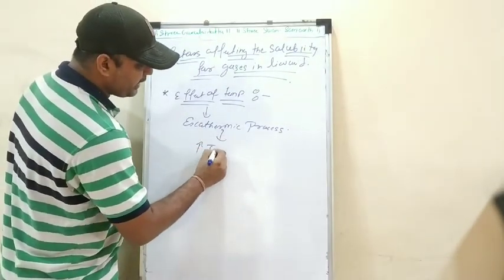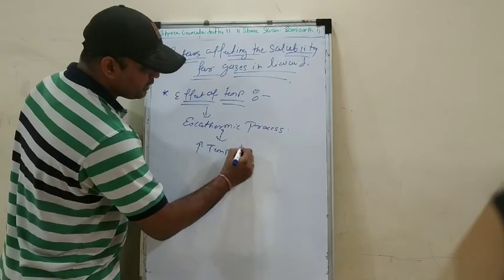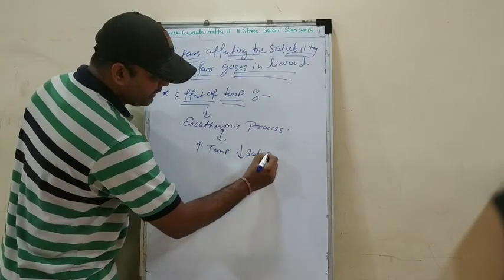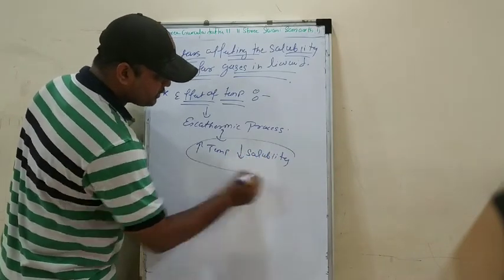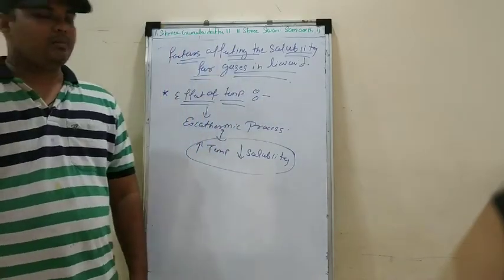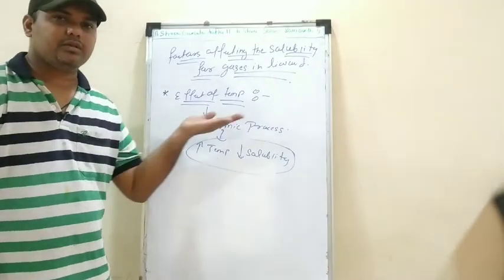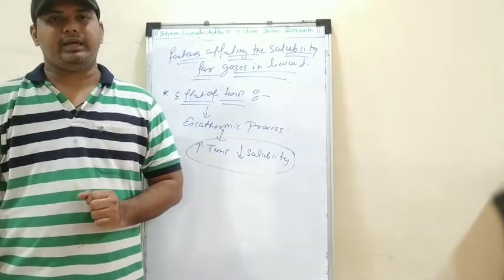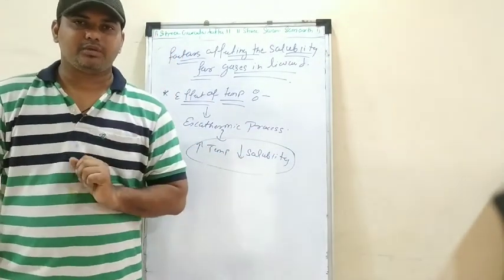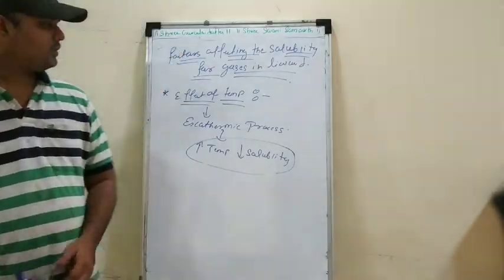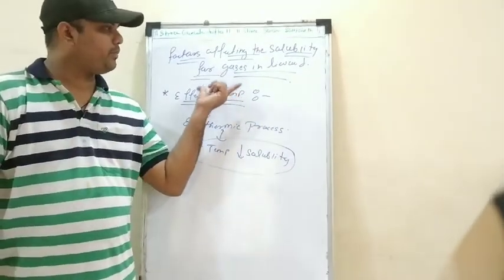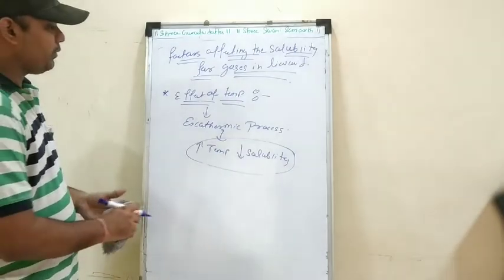As we increase the temperature, the solubility will decrease. As we increase the temperature, the solubility is going to decrease for the exothermic process. I hope, my dear students, you have understood the effect of temperature for gases in liquids.